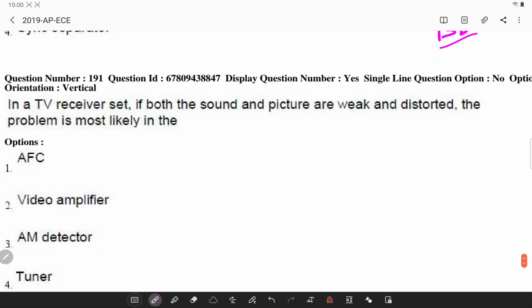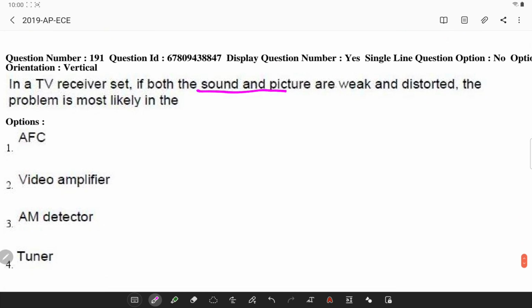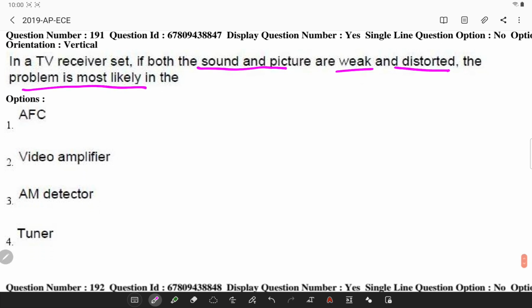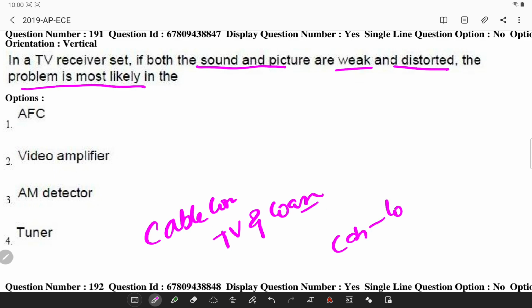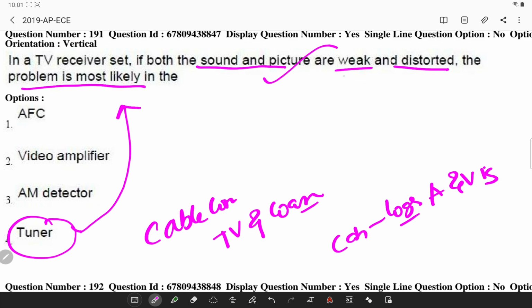Next, in a TV receiver set, if both sound and picture are weak and distorted, the problem is most likely to occur where? If you inspect the cable connection between a TV tuner and a coaxial cable, if the cable is loose, you are going to experience audio and video issues. So basically at the tuner stage, if there is a problem, you will have weak sound and a distorted picture.